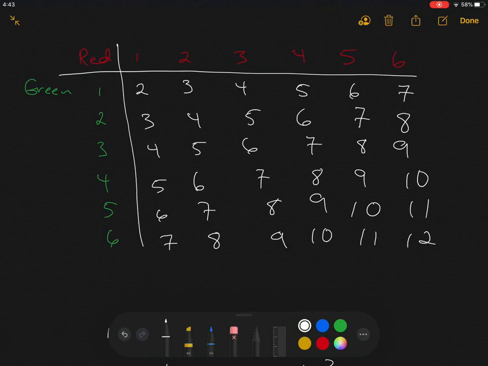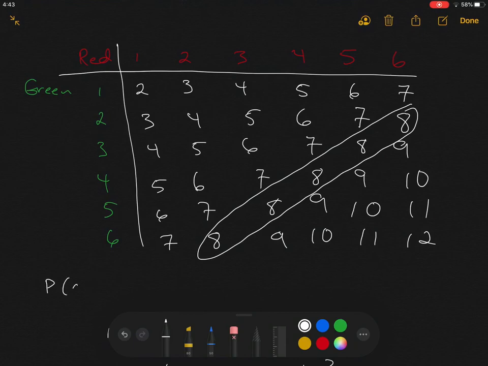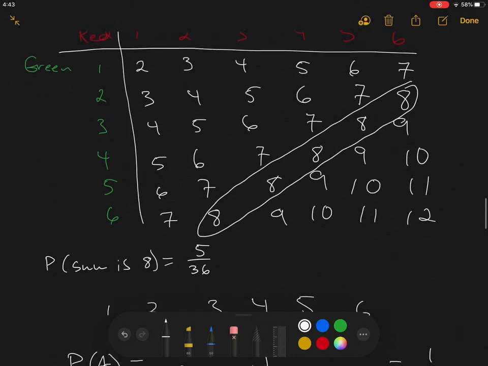And that means this right here, this diagonal line is right there. So how many total 8s do we have? Sorry, we have 5 of these out of a total of 36, right? Probability that the sum is 8 is equal to 5 out of 36, okay? 5 out of 36.